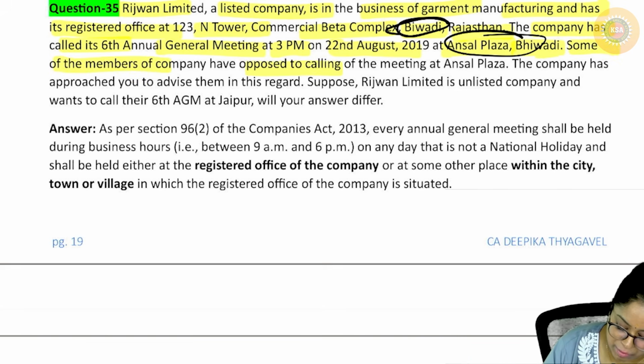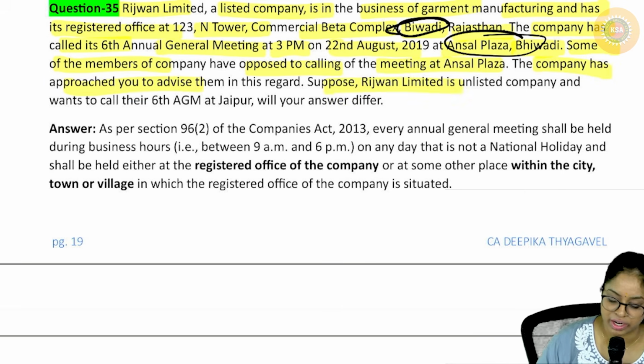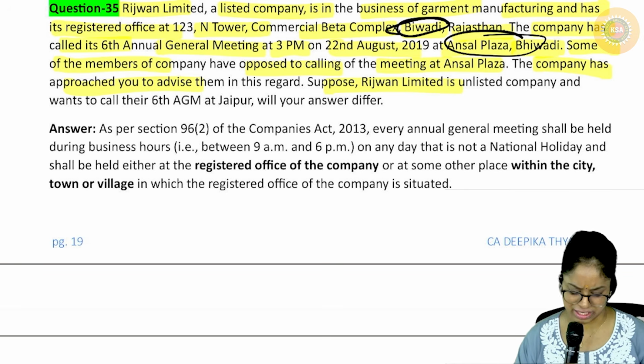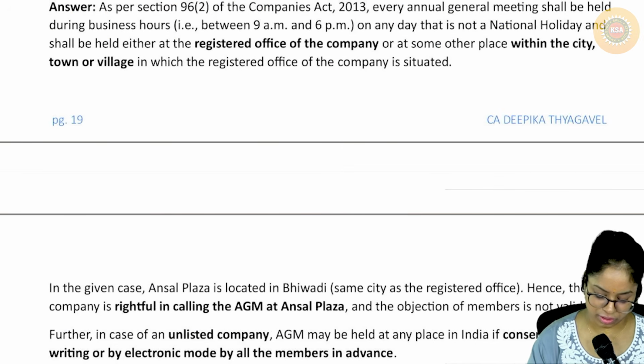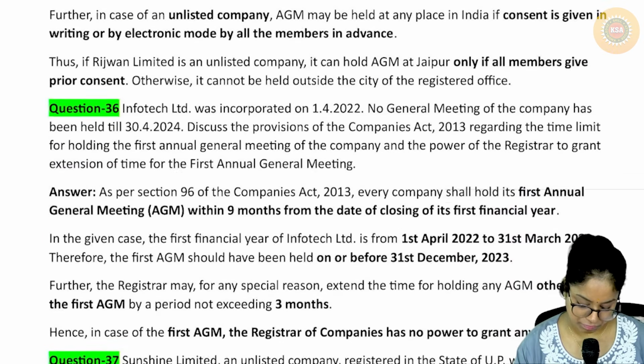Some of the members of the company have opposed calling the AGM at Ansal Plaza. The company has approached you to advise. Can they do so? The answer is yes. You just have to explain the provision saying that it can be conducted in the same city, town or village.